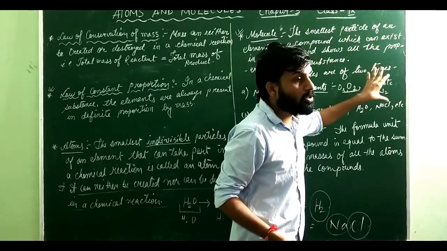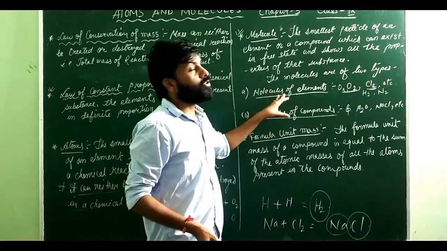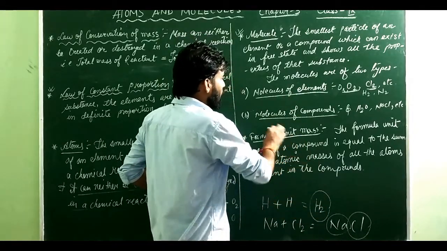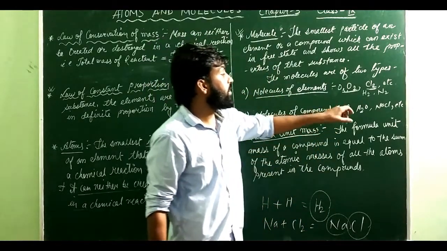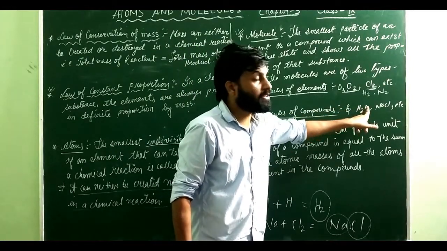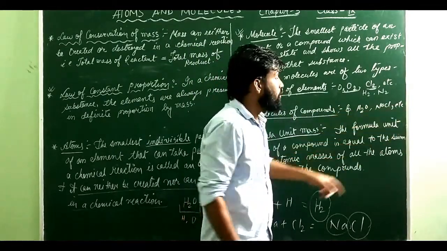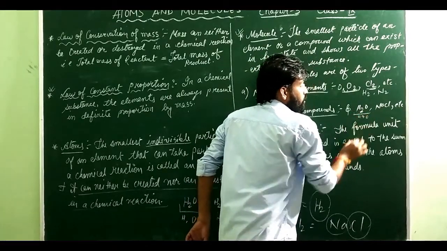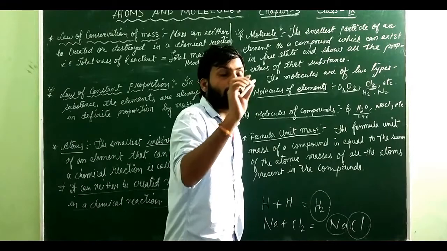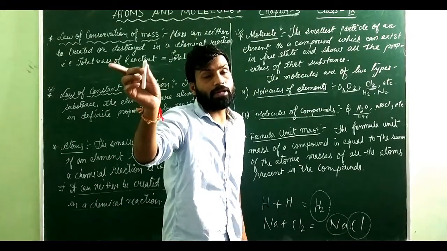So those types of molecules are known as molecules of element. Now next we have molecules of what? Compound. That means you can see here we have a compound substance like H2O, NaCl. H2O means what? It is a substance which is made up of hydrogen and oxygen. There are 2 atoms, but there are 2 different types of atoms.